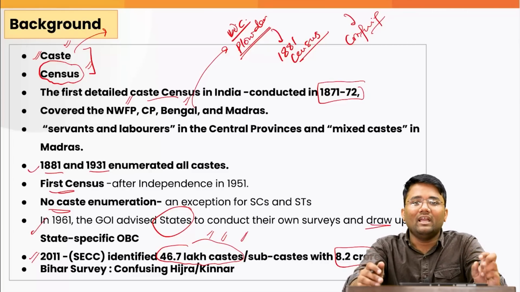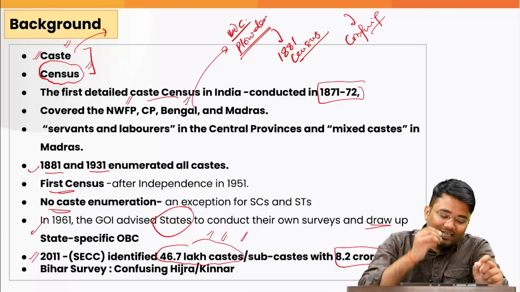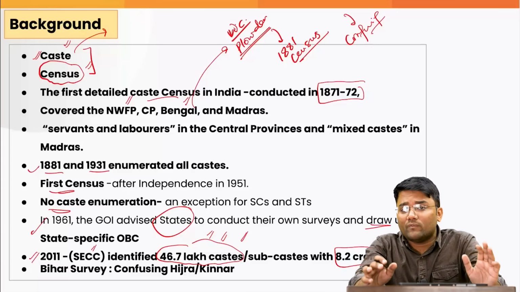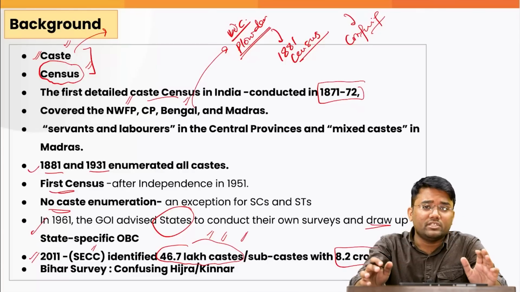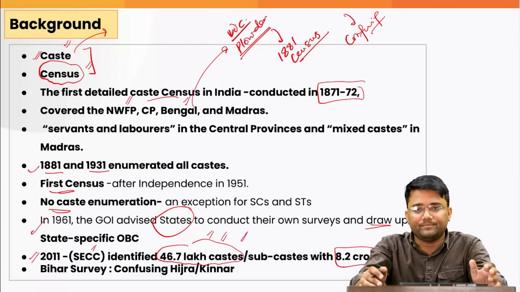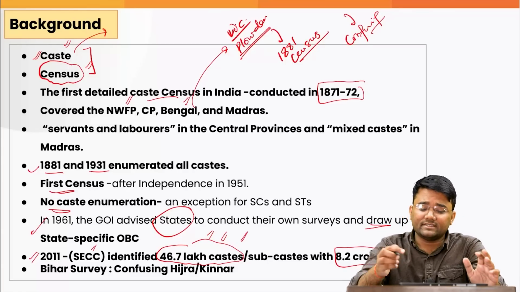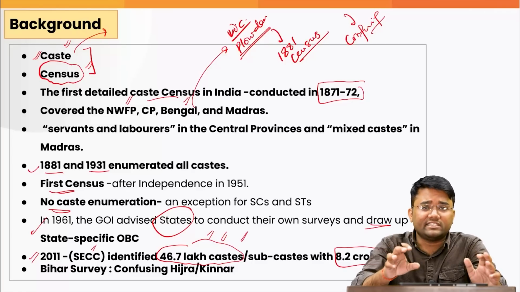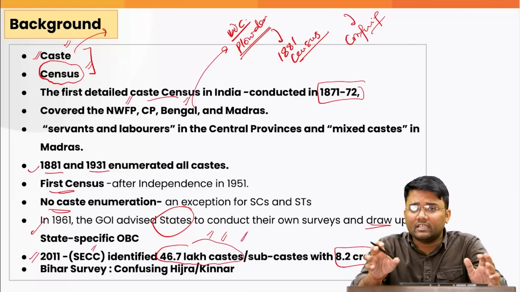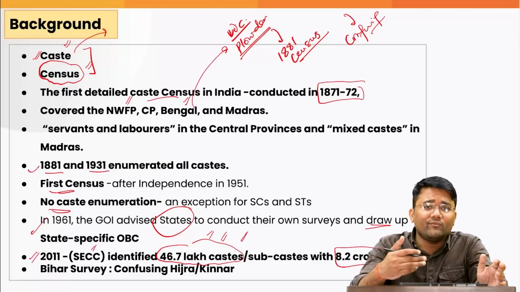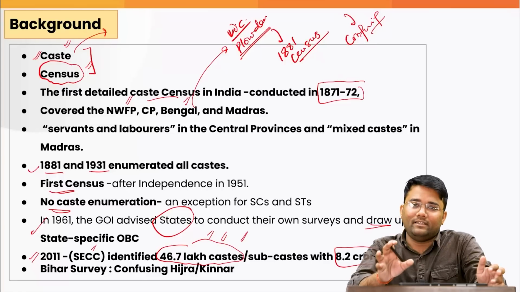There is a lot of confusion about which caste one particular person belongs to. Second, this Socio-Economic Caste Census was done by the Ministry of Rural Development and the Ministry of Housing and Urban Affairs. But generally, census is the domain of the Registrar General of the Census, which is an office under the Ministry of Home Affairs. So they are well equipped and experienced to conduct the census in India.